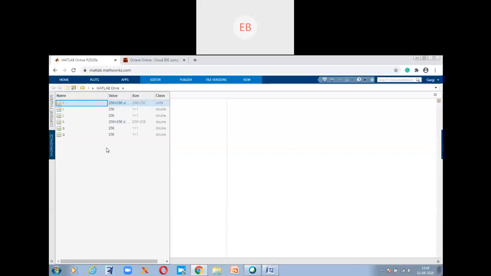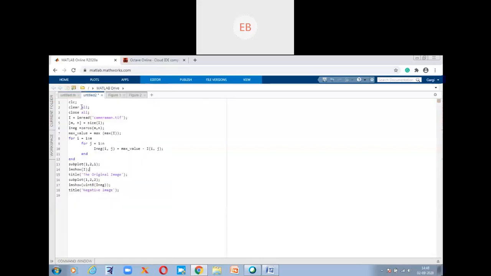So whatever variable names will be there and whatever values will be displayed for those variables, it will be cleared off when we use the clear all command. Okay, and then the close all command. So what is this close all command? This close all command is used to close all the previously open images.